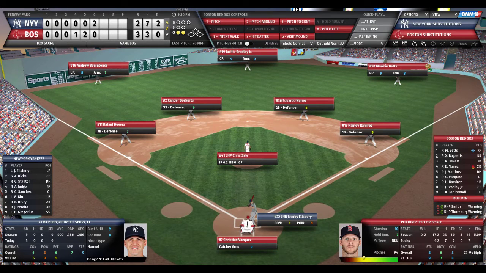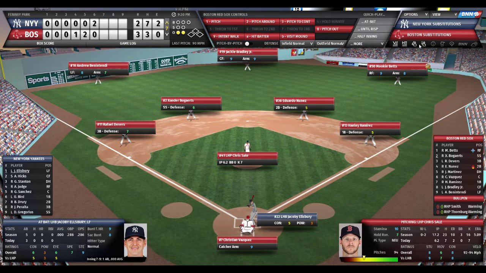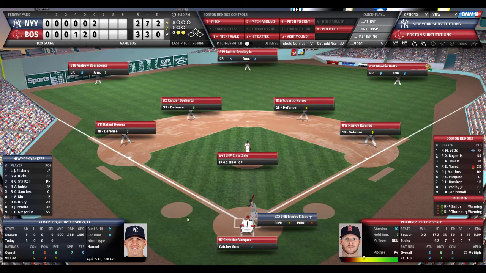Let's watch that over. Okay, I didn't do that right. There it is. So there's Gregorius. That ball looks like it's extra bases. Look at Jackie Bradley tracking it down, laying out and making the diving catch. Great job by Jackie B. So 2 outs, bases empty. Top of the order, Jacoby Ellsbury.